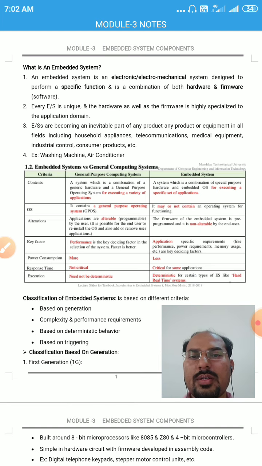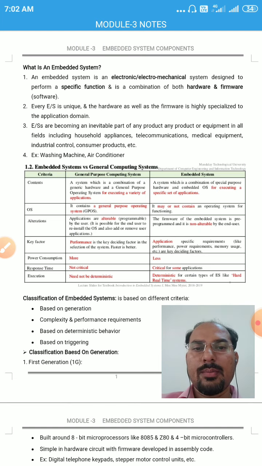Next topic is embedded system versus general computing system. The general computing system is a combination of generic hardware and a general purpose operating system, and it is used for a variety of applications. Whereas an embedded system is a combination of special purpose hardware and embedded operating system for executing only a specific set of applications. General computing system contains a general purpose operating system, whereas embedded system may or may not contain an operating system for its functioning.